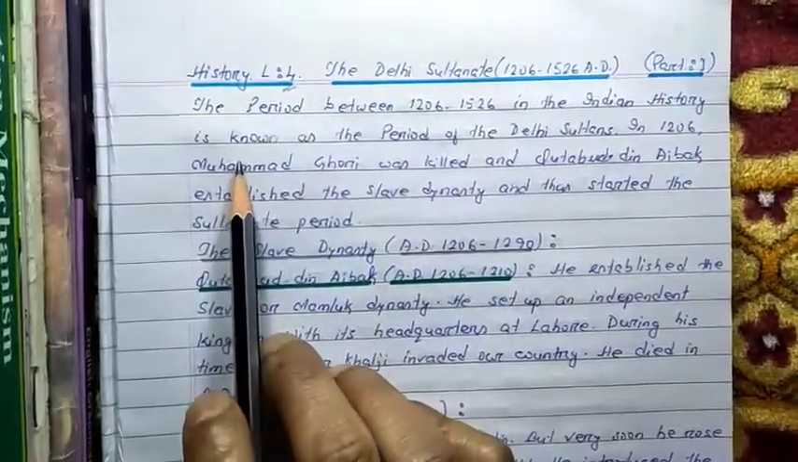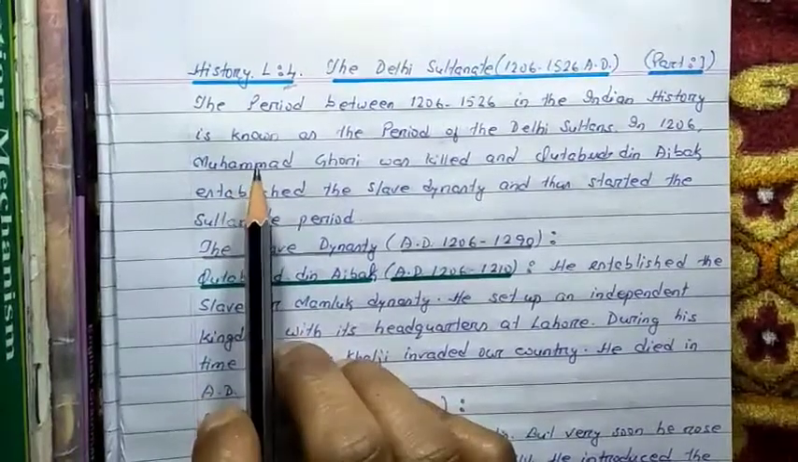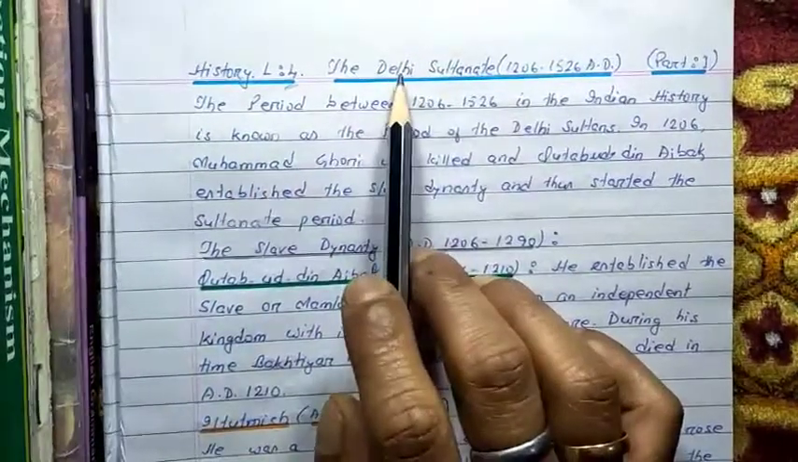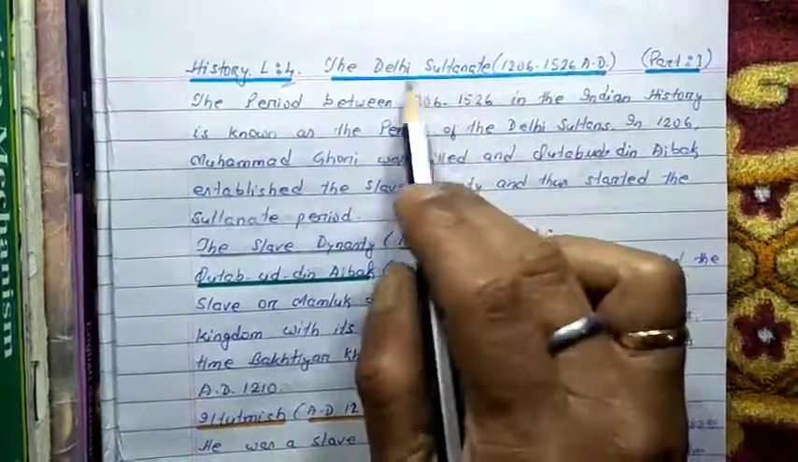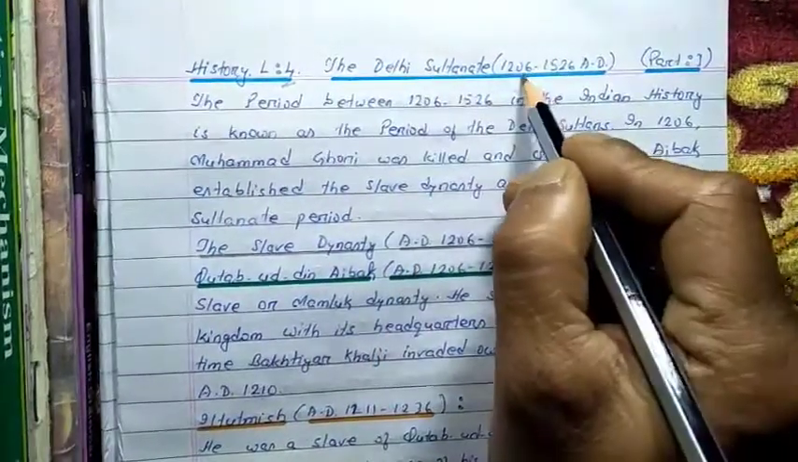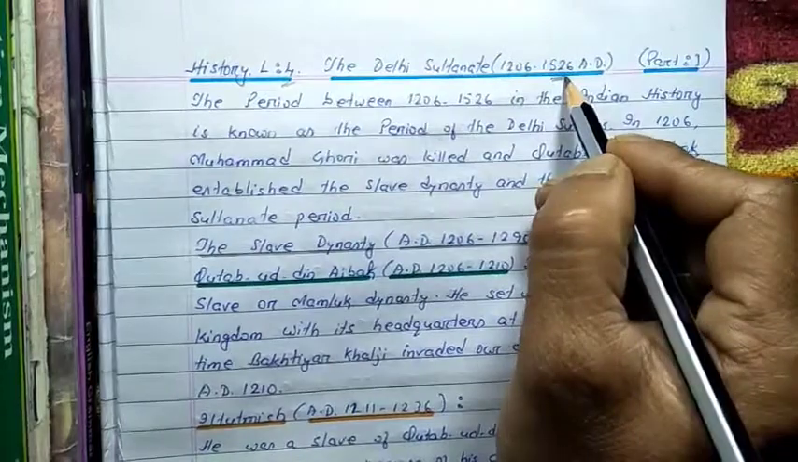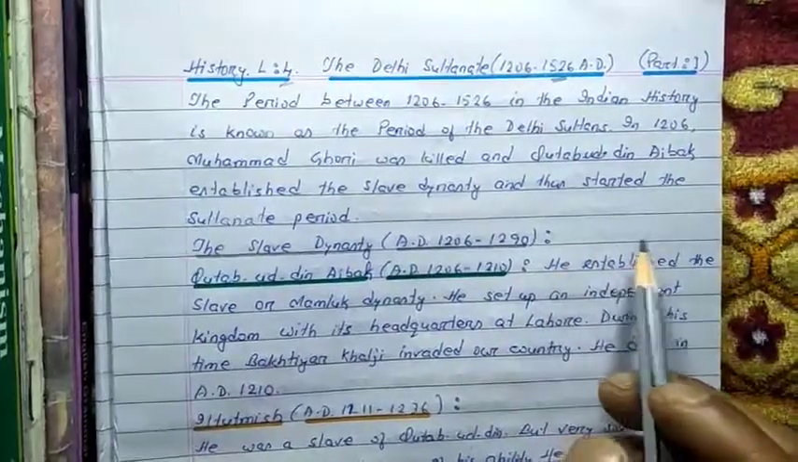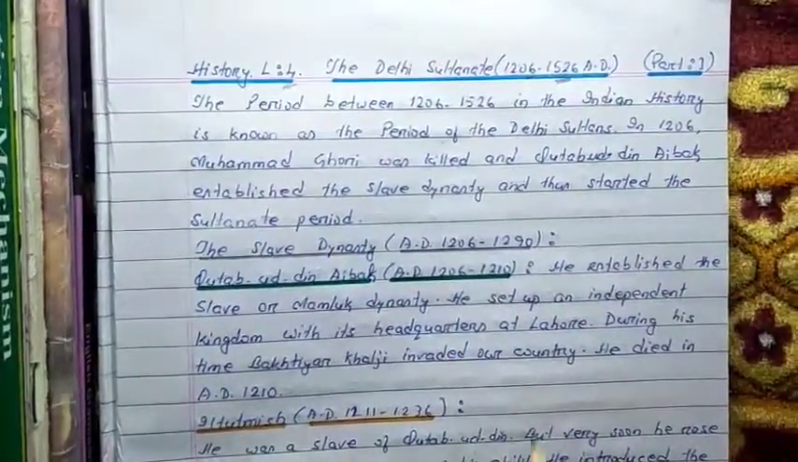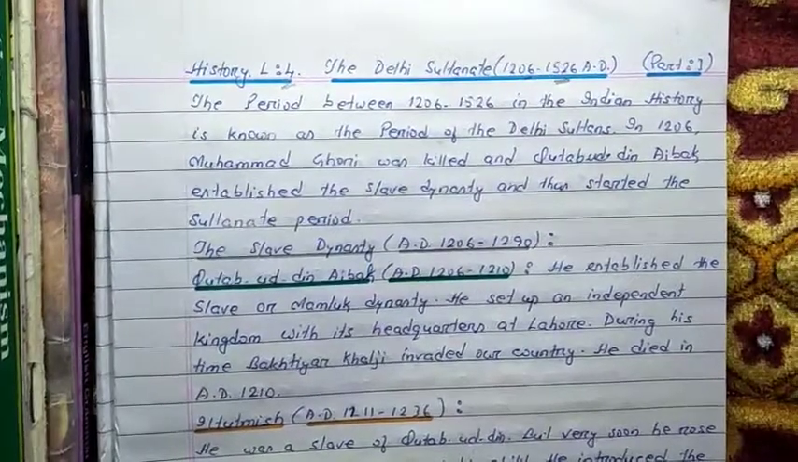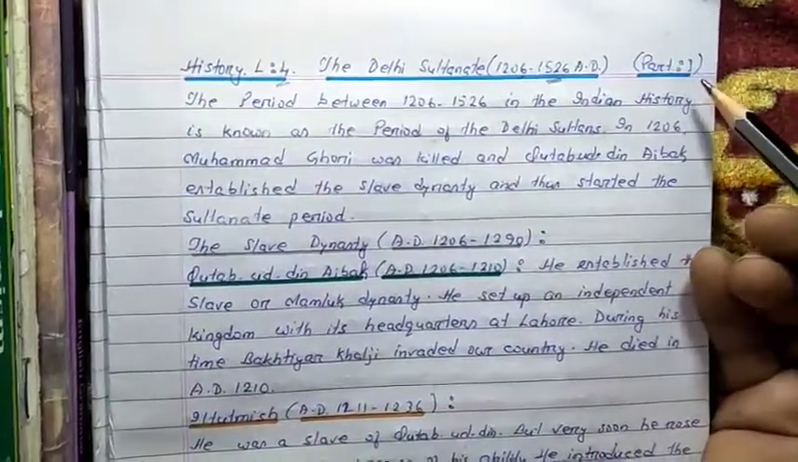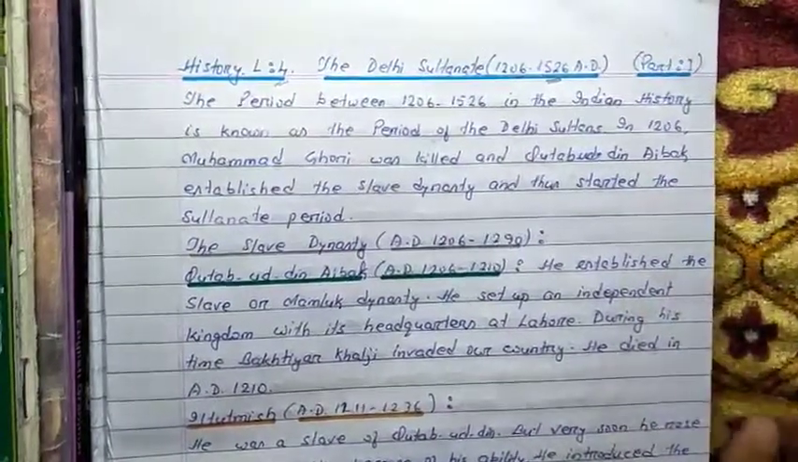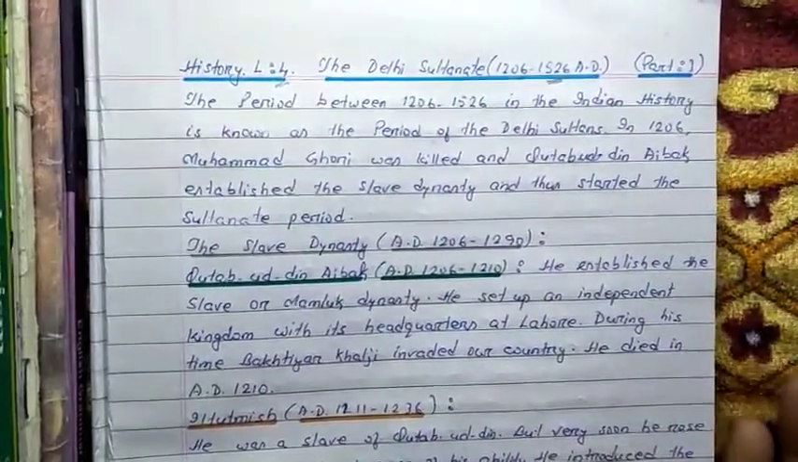In this chapter we shall be discussing the different dynasties which ruled under the Delhi Sultanate. The Delhi Sultans ruled from 1206 up to 1526, and after that the rule of the British came. This chapter I have divided into two videos or two parts since the chapter is quite long. In the first part, we shall be dealing with half of the chapter, and in the next video we shall be dealing with the rest of the chapter.